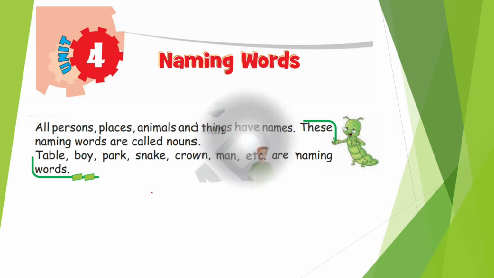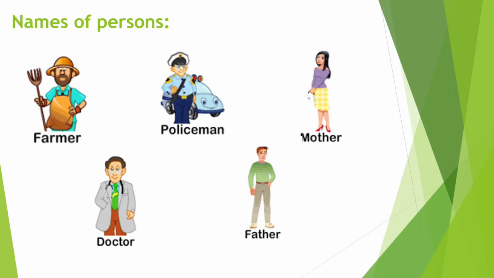So children, let me tell you something more about the names. These are the names of persons, names of people. This is a person who works in a farm, so he is a farmer. This is a person who protects us, so he is a policeman. Here we have mother, father, doctor. They are all persons and they have their names, right? So that's why they are called names of persons.